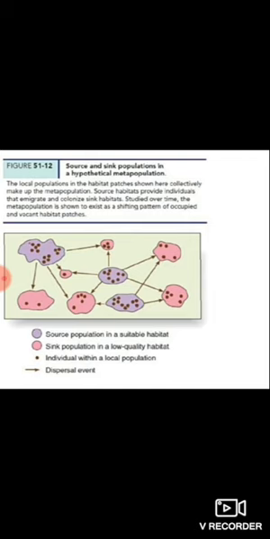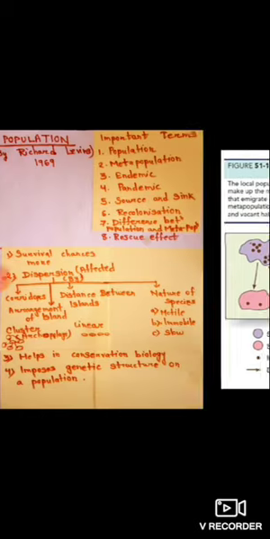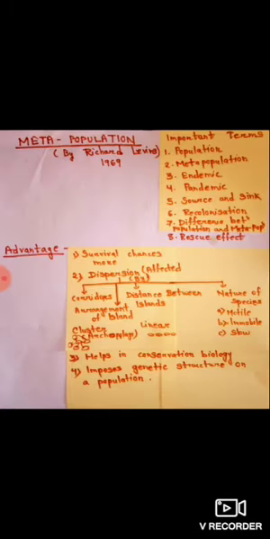The movement occurs through something called corridors. First, the corridors are there, and they help individuals move from one subpopulation to another subpopulation, or from one small patch to another patch. Then the next factor is the distance between the islands. Obviously, if the islands are very close to each other, then migration or movement will be easier.